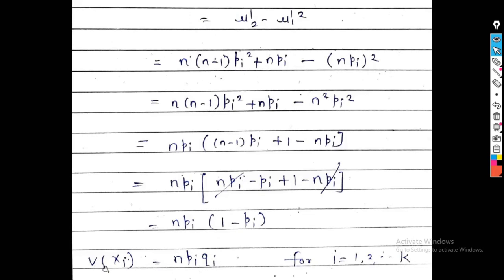So finally we get the variance of xi of the multinomial distribution is n pi qi for i running from 1 to k. That is, if we put i equal to 1, we get variance of x1, which is n p1 q1. If we put i equal to 2, we get variance of x2, that is n p2 q2, and so on. So we can find the individual variances of x1, x2, xk by using this equation.